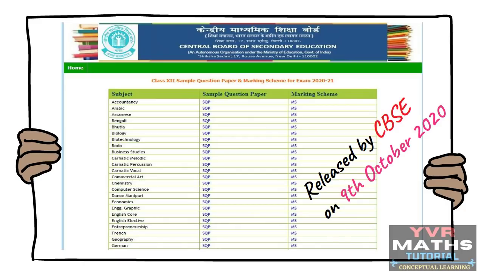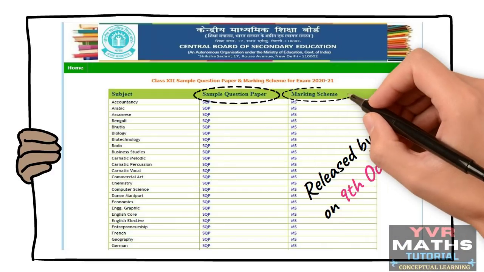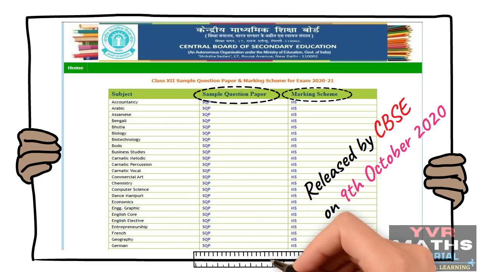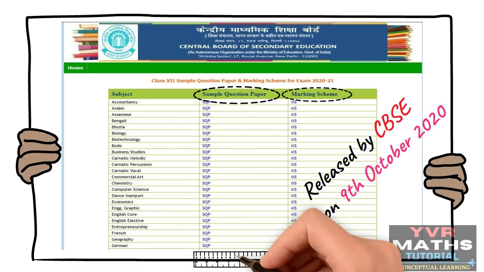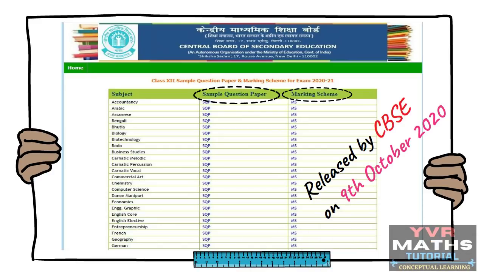From this website, you can download any subject related to your course. See here, the sample question paper and marking scheme are available. These sample papers are one of the best resources for exam preparation.